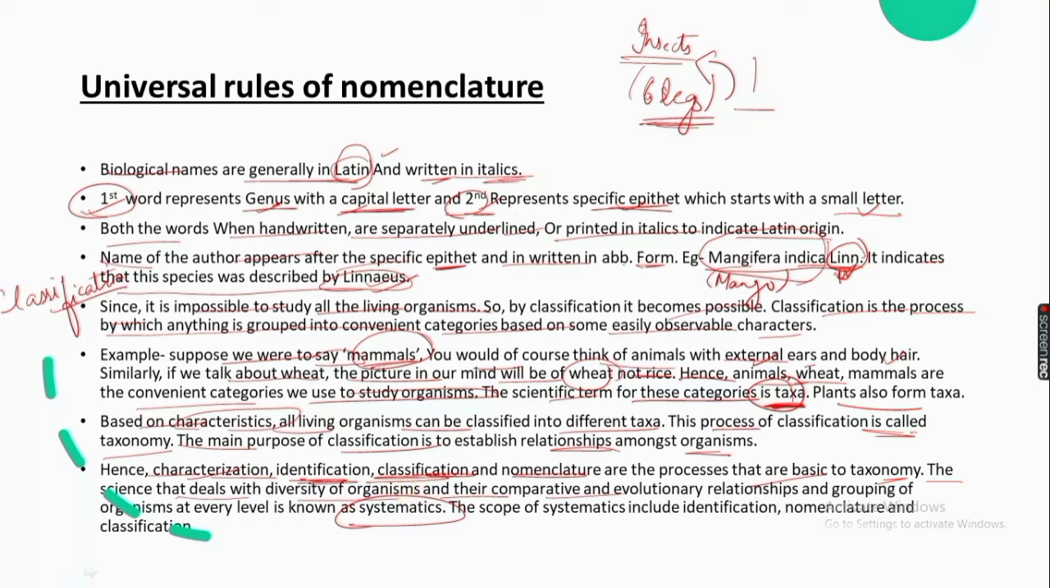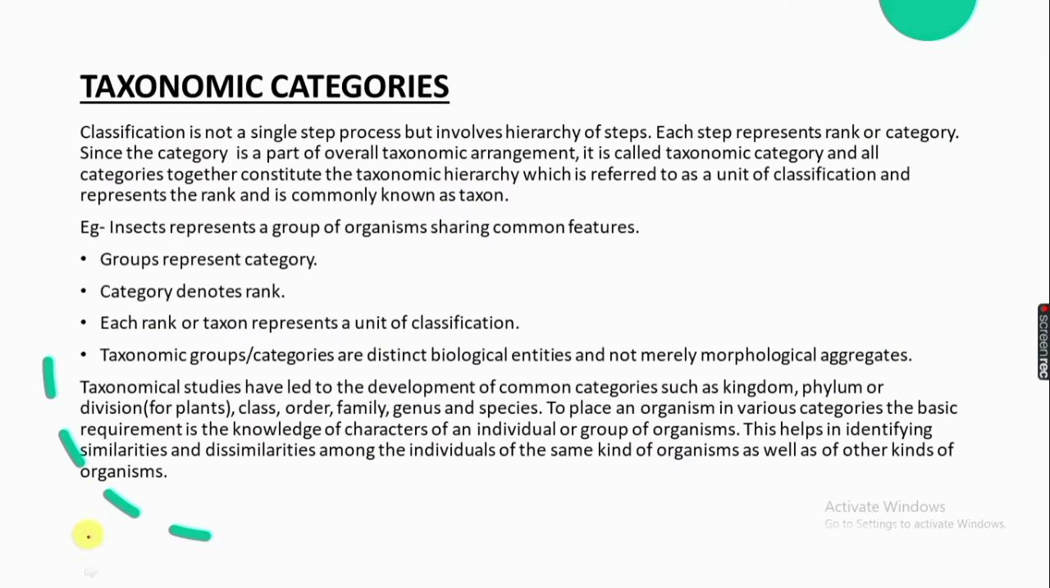Taxonomic categories. Classification is not a single step process, but it involves a hierarchy of steps. Each step here is known as rank or category. Since the category is a part of overall taxonomic arrangement, it is called taxonomic category. All categories together constitute the taxonomic hierarchy, and each is referred to as a unit of classification that represents the rank, commonly known as taxon.